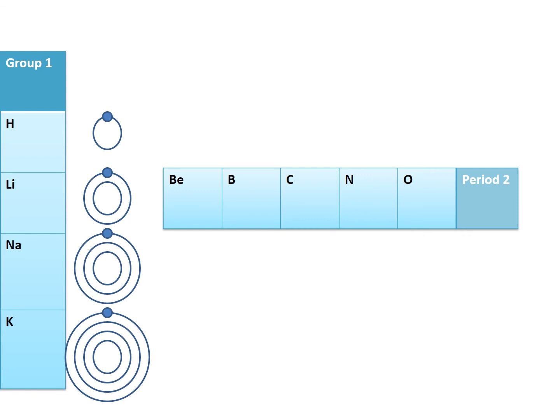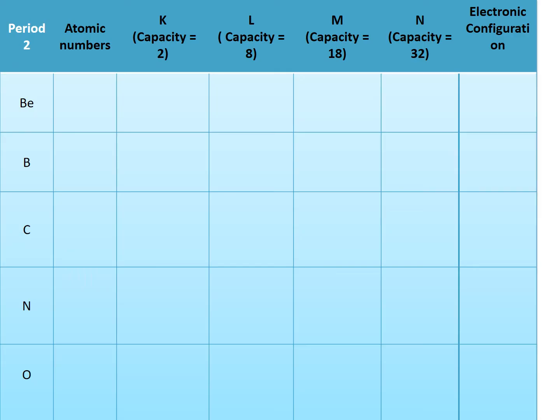Similarly, let us discuss the elements which are in period 2. Beryllium, boron, carbon, nitrogen, oxygen. These are the elements in period 2. Beryllium has the atomic number of 4. So, from 4, I can put 2 in the first shell and the remaining 2 in the second shell. The other M and N shells remain empty. So, the electronic configuration will be 2, 2.